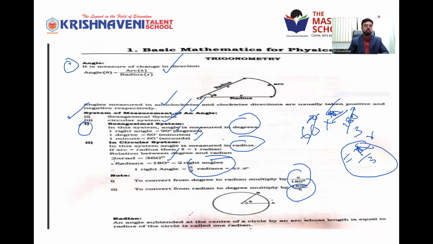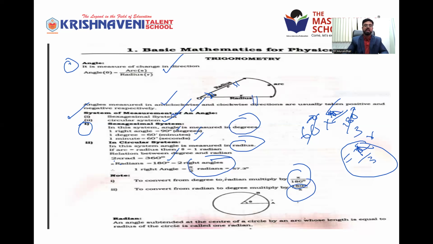So what is a radian? It is the angle subtended at the center of the circle by an arc whose length is equal to the radius. This is the origin, 0. This angle is called a radian: the angle made by an arc whose length is equal to the radius. These two statements are the same.